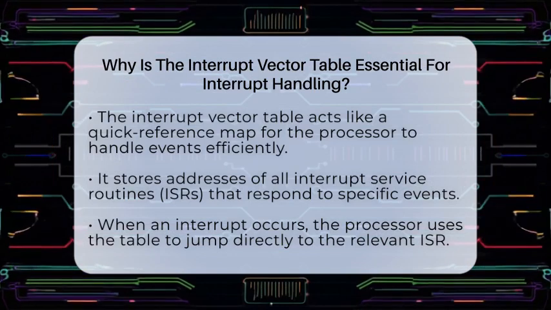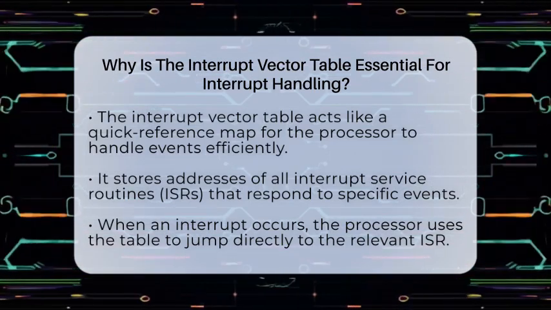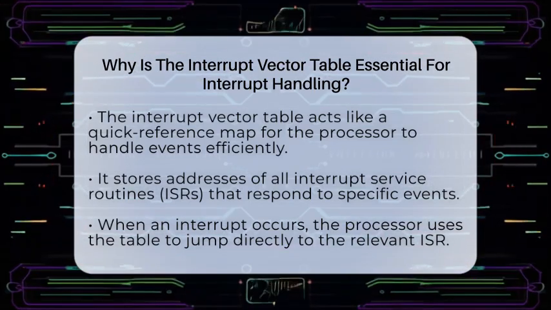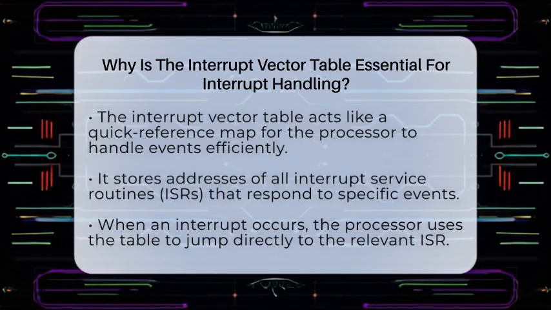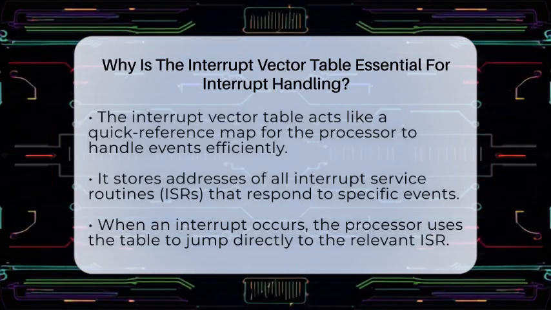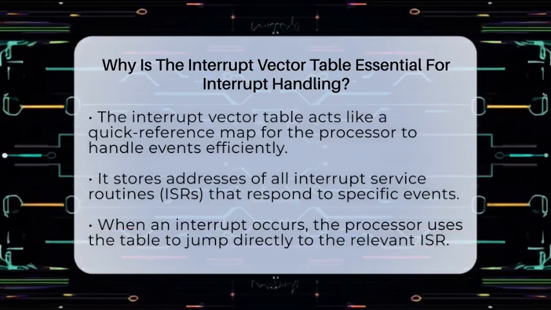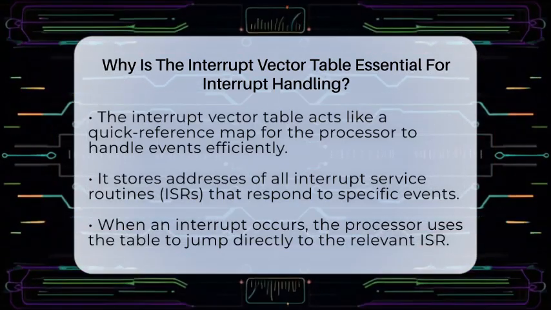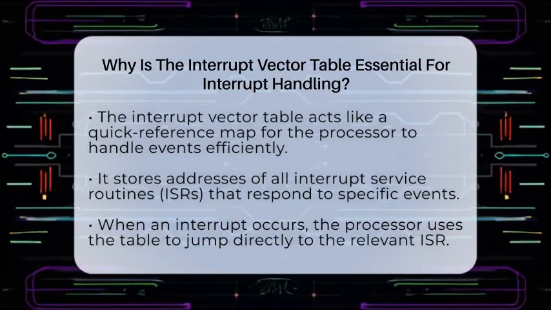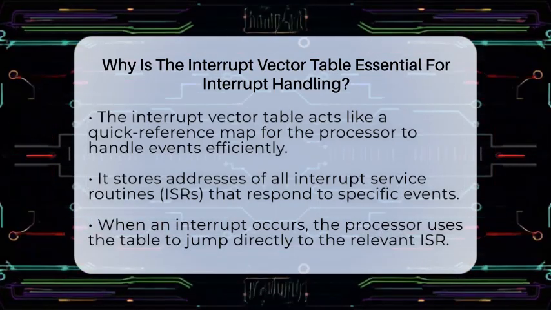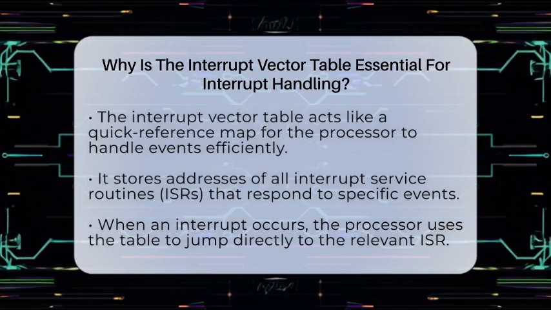When a hardware device or internal process needs attention, it sends an interrupt signal. The processor then needs to know which piece of code to run to handle that event. Without a clear plan, it could waste time searching for the right response or get confused about what to do next. The interrupt vector table is a list stored in memory that holds the addresses of all the interrupt service routines.